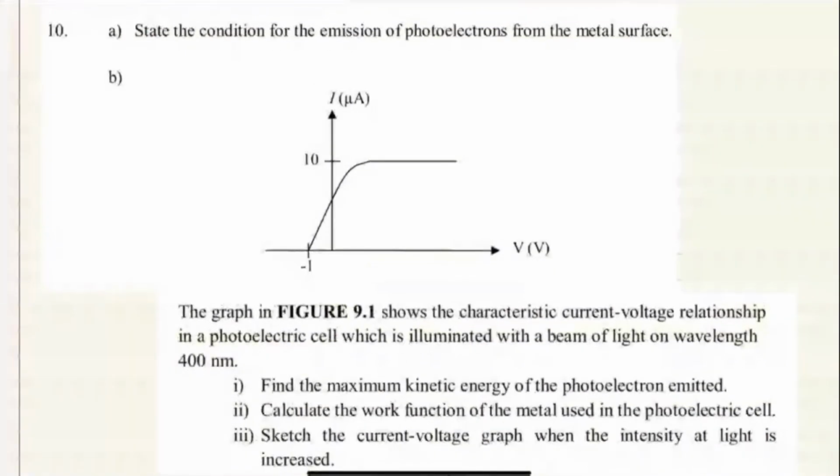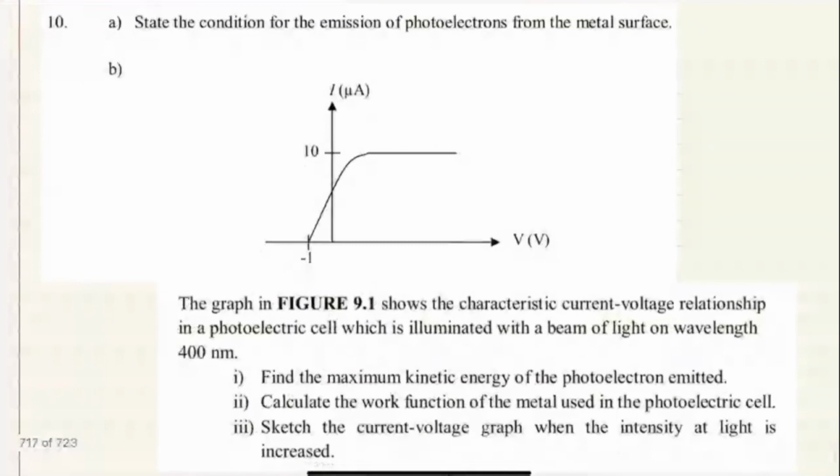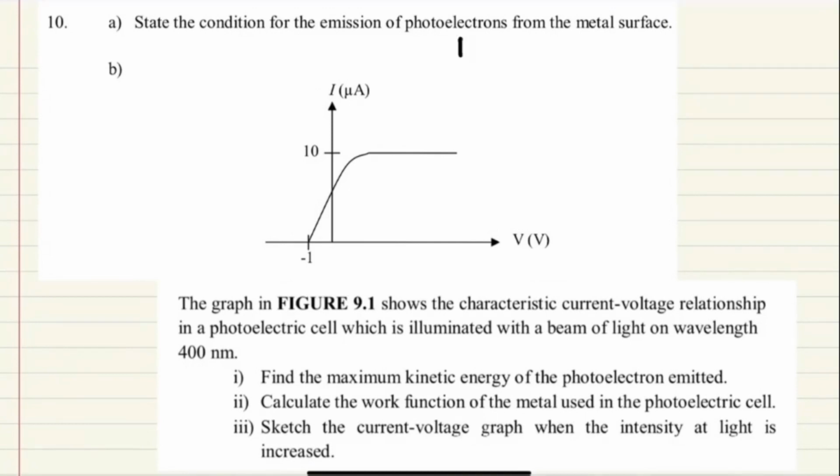Okay, question number 10. A. State the condition for the emission of photoelectron from the metal surface. Apa condition dia? Sebenarnya the main condition is that as long as the energy of incident light, incident photon is bigger than the work function, then you can have the emission of photoelectron. So as long as E is bigger than W naught, ini dia punya general things lah. So basically kalau nak specify lagi, you boleh cakap pasal frekuensi. So f is bigger than f naught and so on. Okay, itu saya tak nak discuss malam. Yang B ni saya nak tengok.